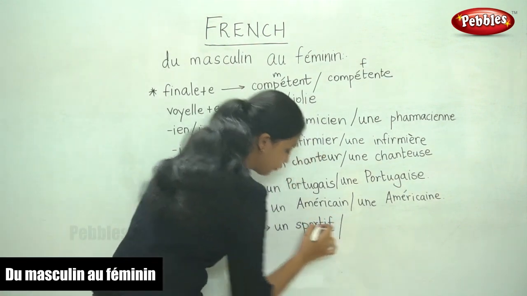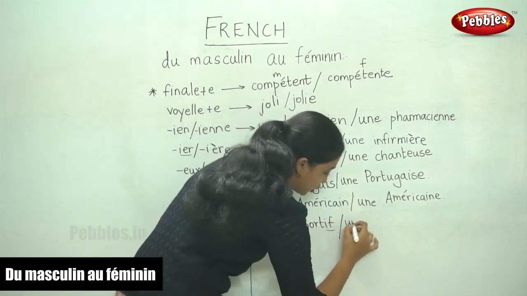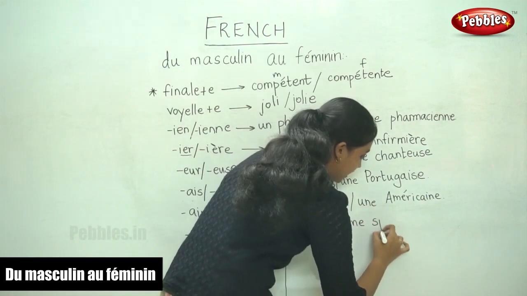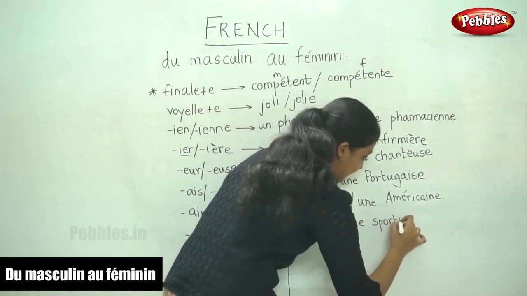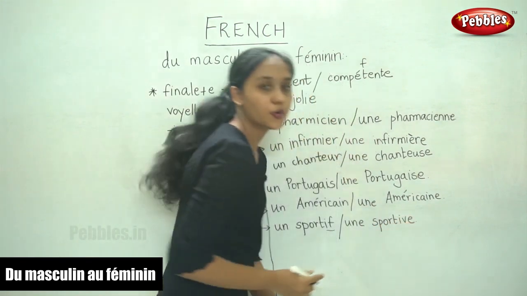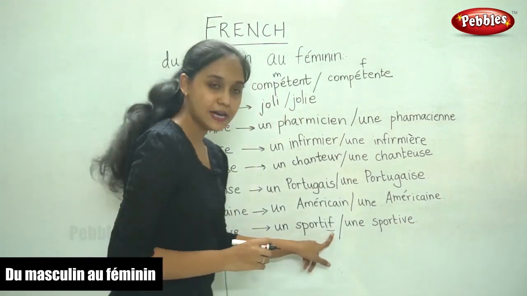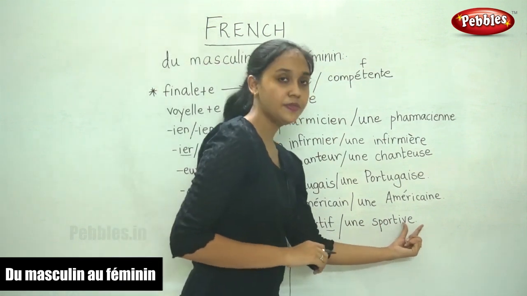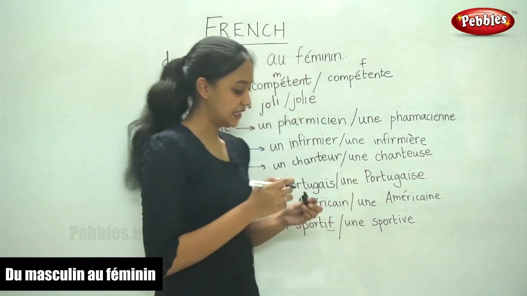So in the feminine form, un becomes une. IF is replaced with IVE. Un sportif. So in the masculine form, the ending is IF. In the feminine form, it is IVE.